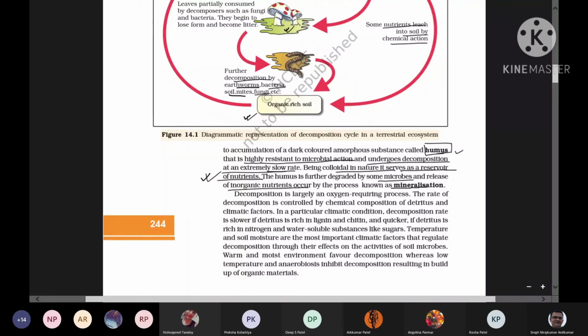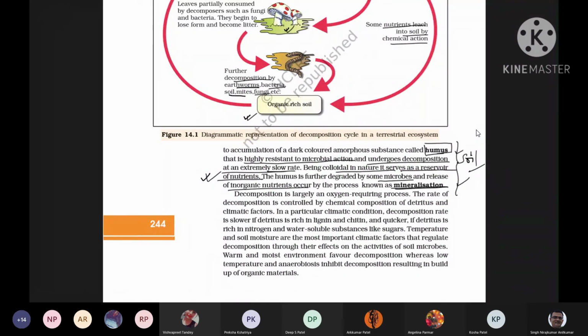is called mineralization. जो humus में minerals present हैं, उस minerals को निकाल देता है by the action of some microbial enzymes, right, and this process is called mineralization, right? So these two steps occur in the soil. ये कहाँ पे होती है? Soil में होती है. ऊपर वाला तीन process कहाँ पे हुआ? तो that occurs on the detritus, right?